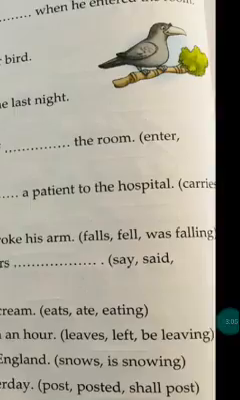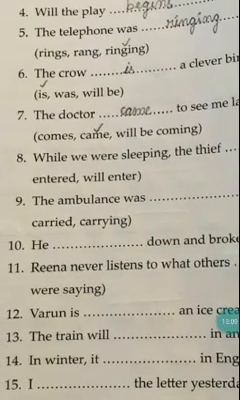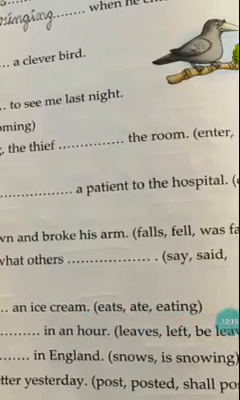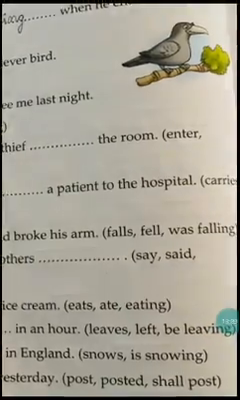Next, the train will dash in an hour. Leaves, left, be leaving. So here, the train will itself is saying that something is going to happen in future, right? The train will leaves? No. Left means past tense, so wrong. Will be leaving in an hour. So be leaving will be the right answer.